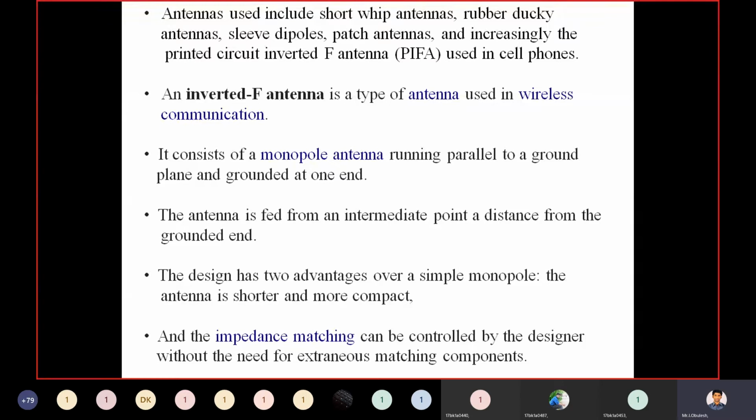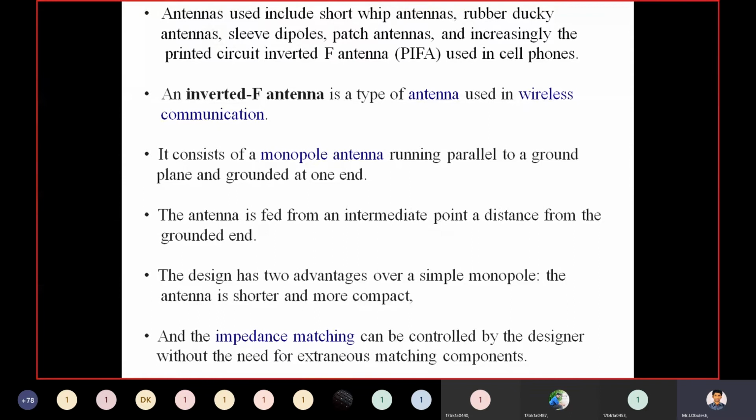What is meant by an inverted F antenna? An inverted F antenna is a type of antenna which is used in wireless communication, consisting of a monopole antenna running parallel to a ground plane and grounded at one end.